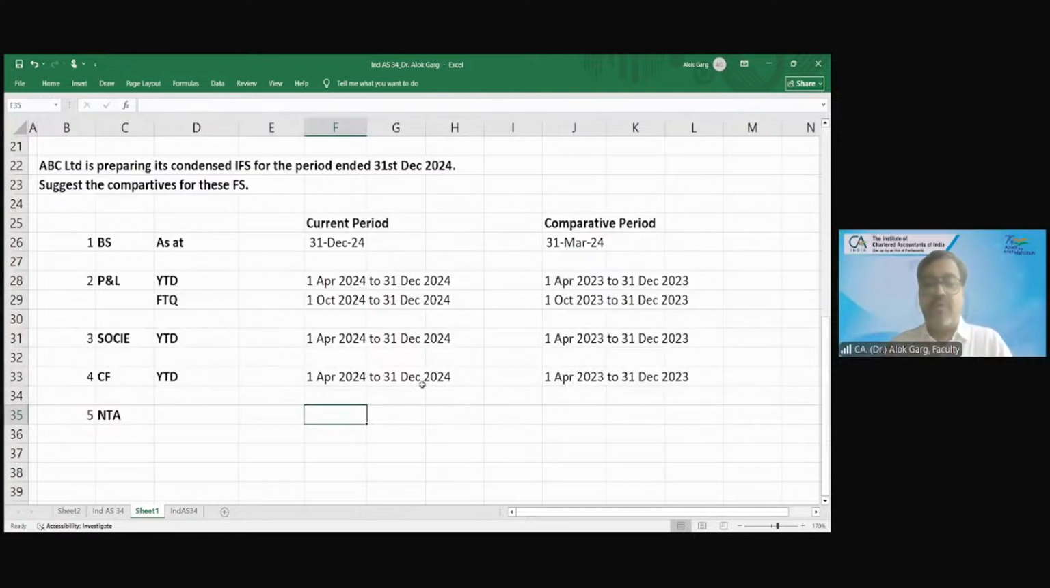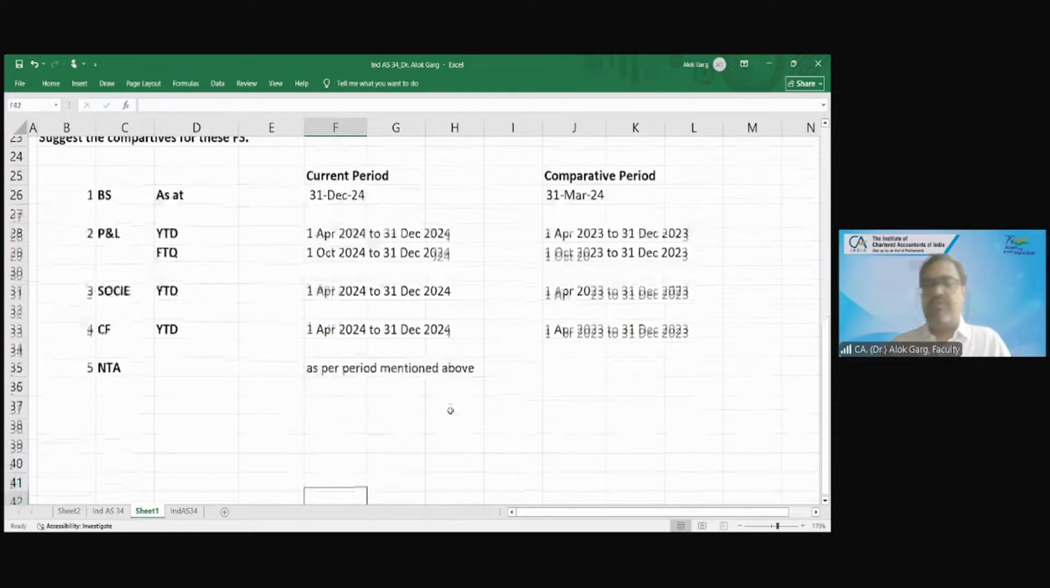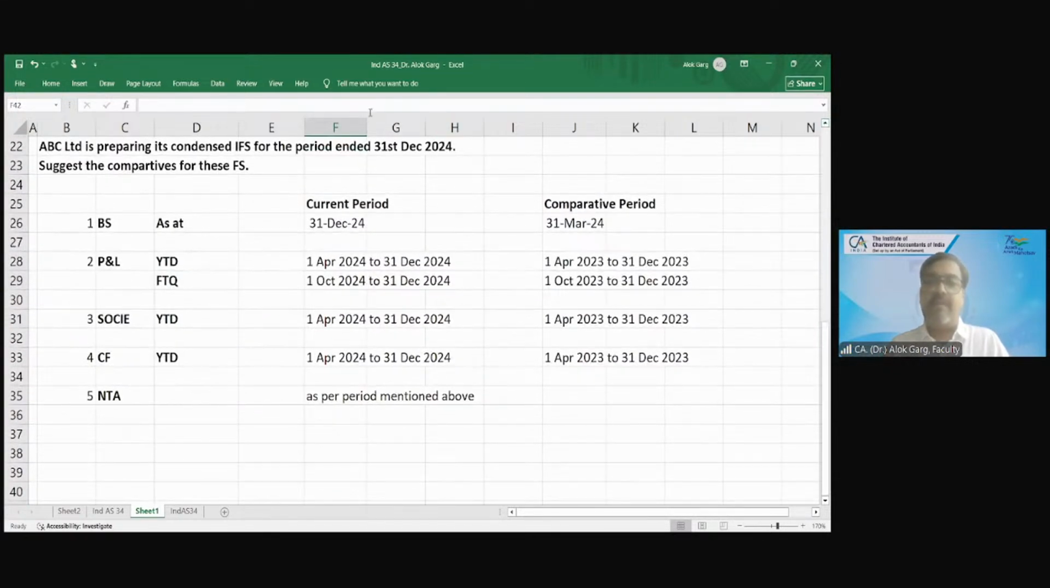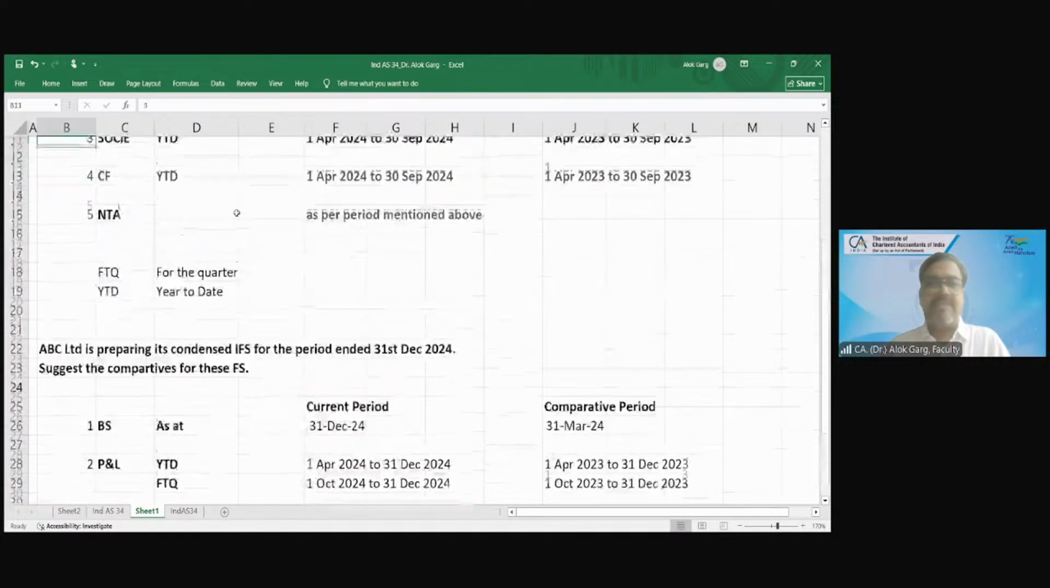Very good. And notes to accounts? As per the period mentioned above, right? Whichever period you give for balance sheet, P&L, cash flow, you give the notes to accounts for that same period, correct? Okay, that we will discuss. So friends, I'm glad that you are absolutely clear on this period and comparative period reporting. We have taken this example for 9 months as well as for 6 months.